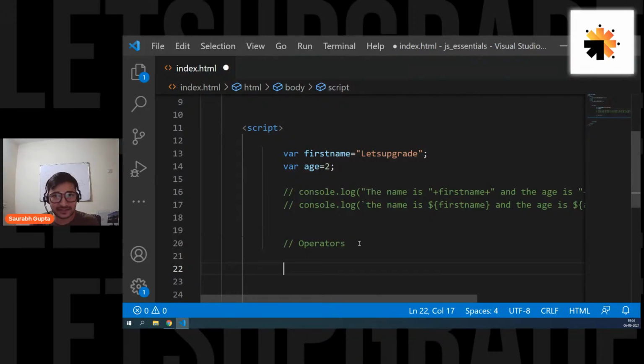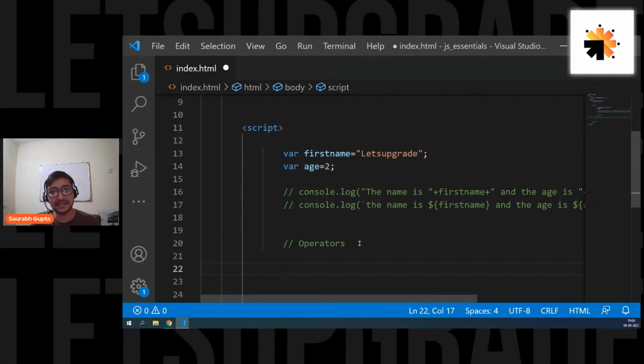For comparison purposes, for calculation purposes, for assignment purposes, we have something called operators that help you perform operations like calculations, comparisons, and assignments.